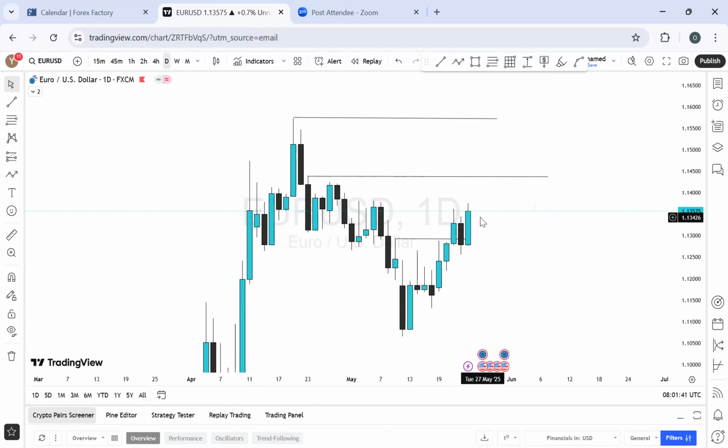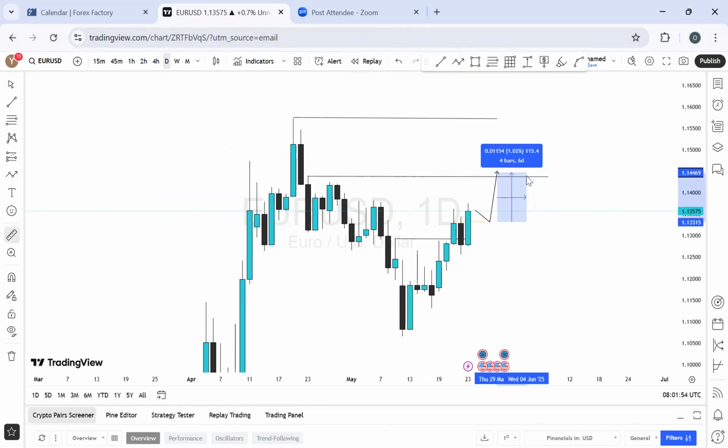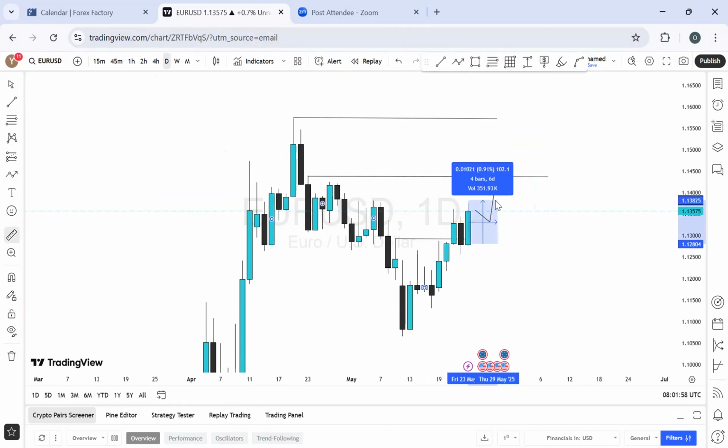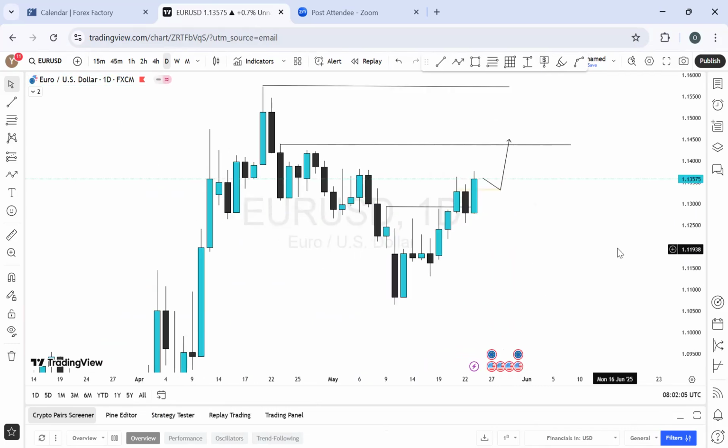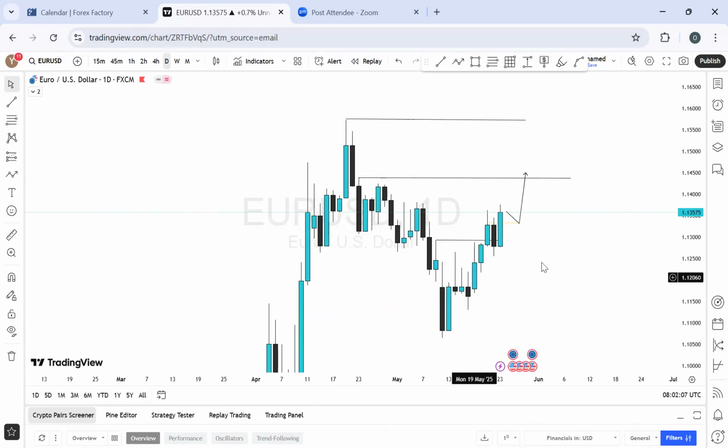So ideally, if I'm going to be expecting anything for this week, we just be waiting. The least the market would do in my anticipation is if I can wait for the price to retrace back here before it hits this level for the week. And if that happens, that is about 109 pips, which is quite easy. Last week did about 102 pips, and that's what we're expecting, an average of 100 pips on a weekly basis. So this is just my outlook for this week on Euro US dollar.